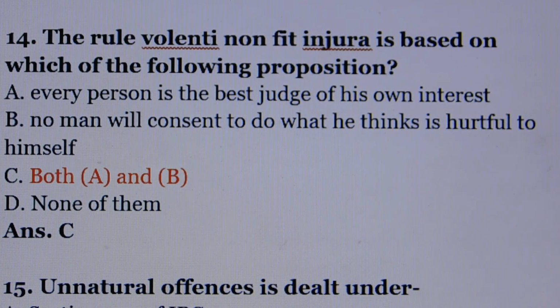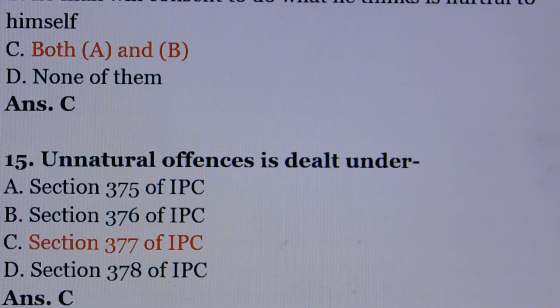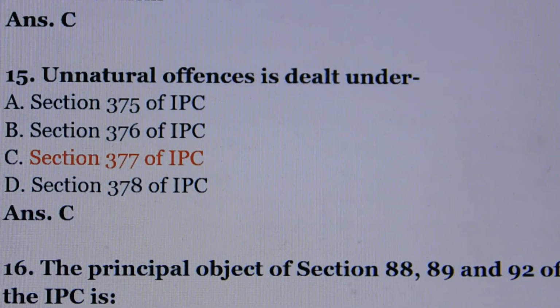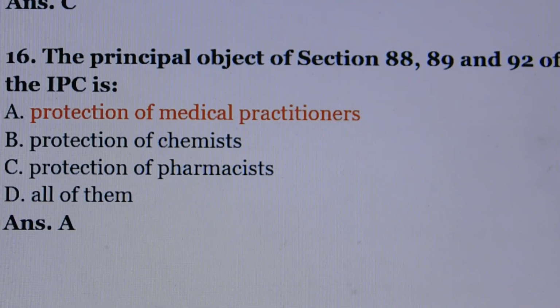Option A. Every person is the best judge of his own interest. Option B. No man will consent to do what he thinks is hurtful to himself. Option A and B. Question number 15. Unnatural offences is dealt under. Answer is option number C, section 377 of IPC. Question number 16.